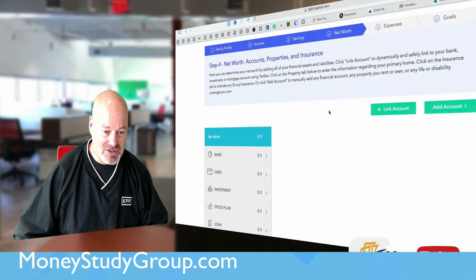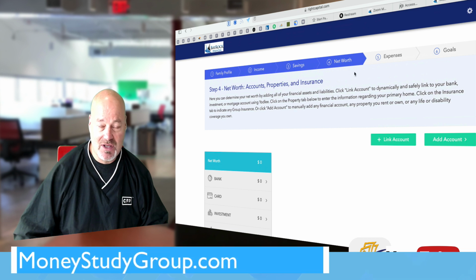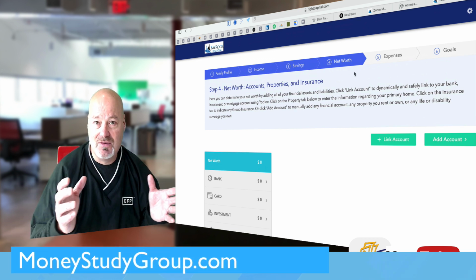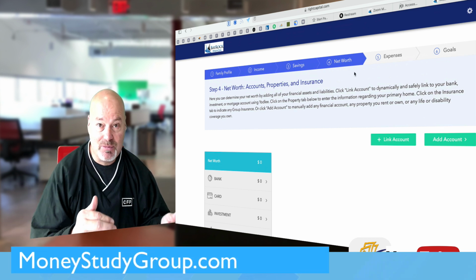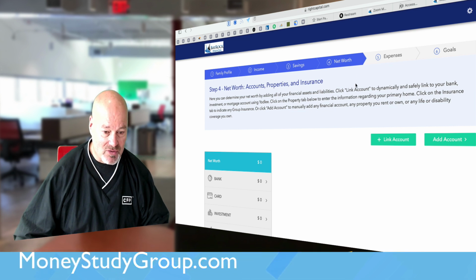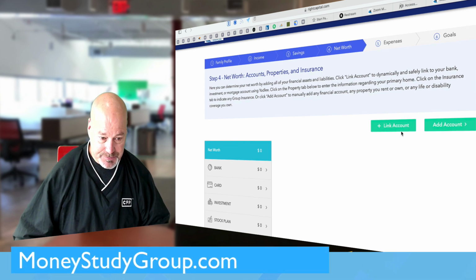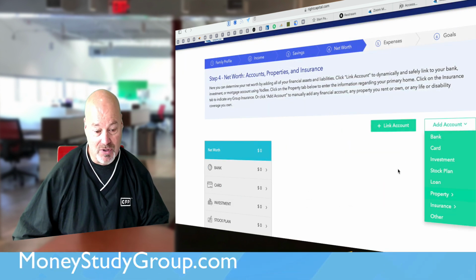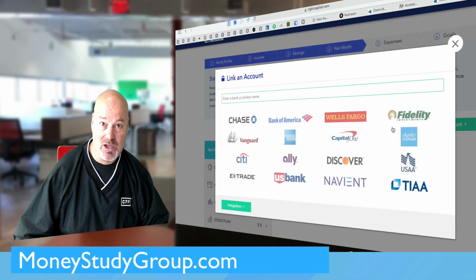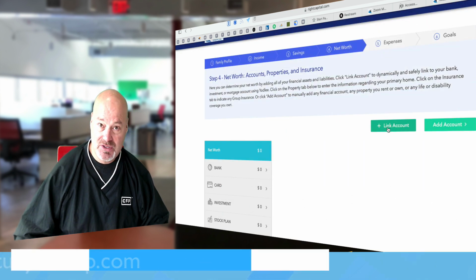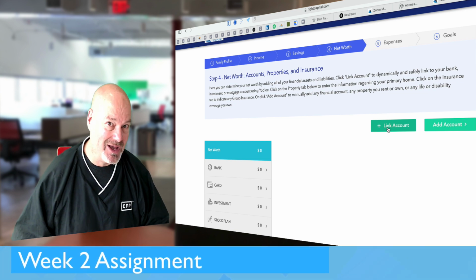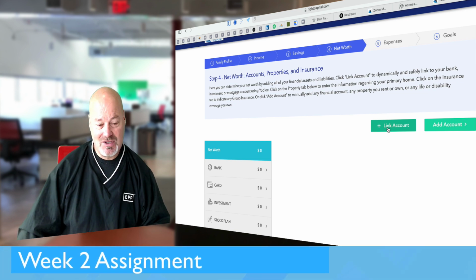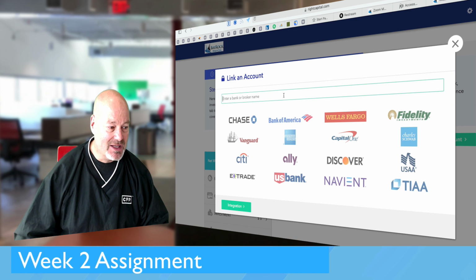Then net worth. This is the most important piece of this assignment in terms of getting set up in your private planning portal. Under net worth, you'll notice that you have these 2 links here. Link account, very important. Add account, very important. But for you, link account is really important because I want you to work on your budget. This week's assignment is all about budgets. So to make that easy for you, all you need to do is link your account.